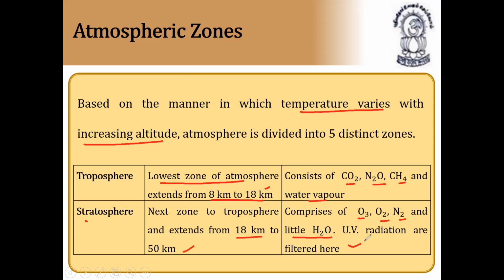UV radiations are filtered here because of the ozone layer. The ozone layer absorbs UV radiations from sunlight, so the Earth's atmosphere is not affected by the ultraviolet radiations. So it is called the stratosphere, the next zone to the troposphere. The stratosphere extends from 18 kilometers to 50 kilometers, and ozone lies within it.